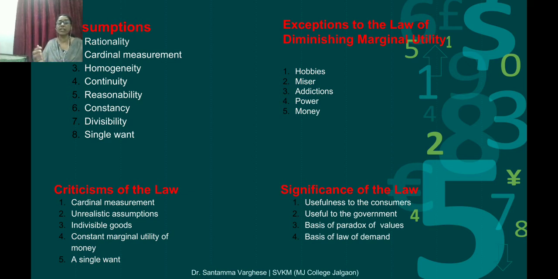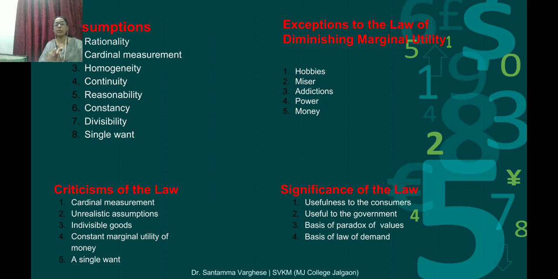Continuity means we have to take one, then the second, at the same time, not after a break. When we use something, we should not take a break. We have to use it properly. That is why it is said there must be continuity. Then reasonability.